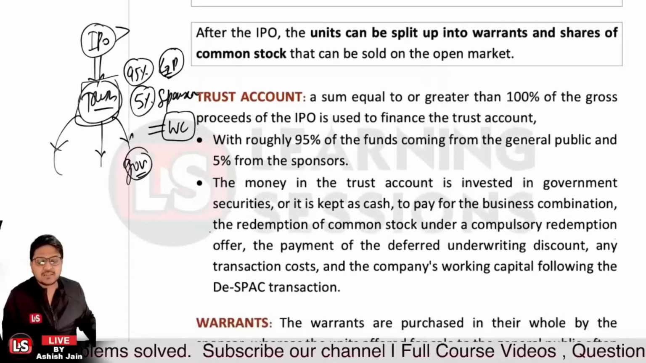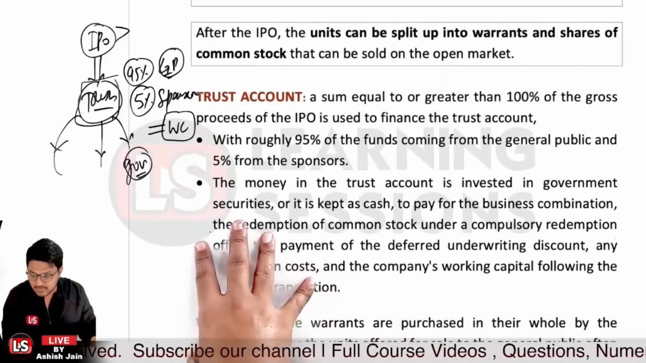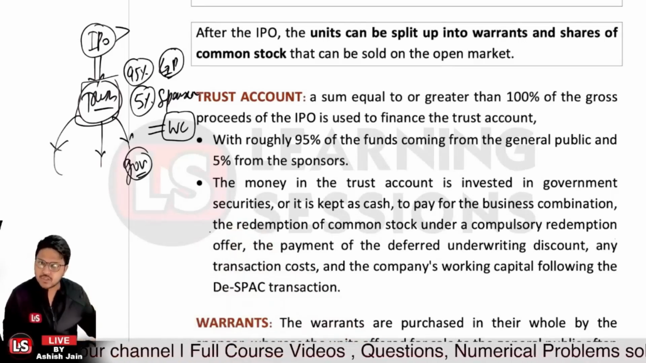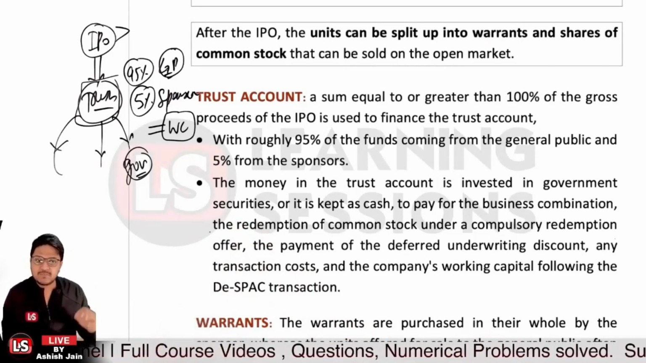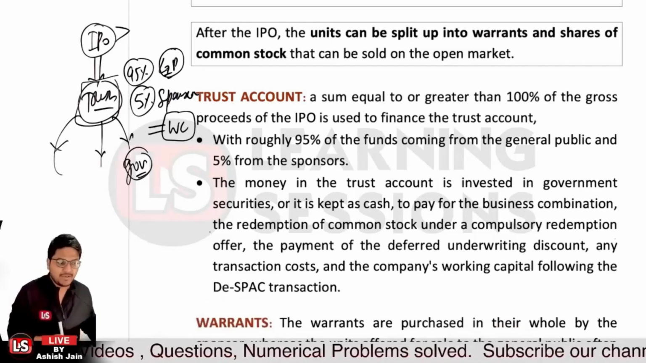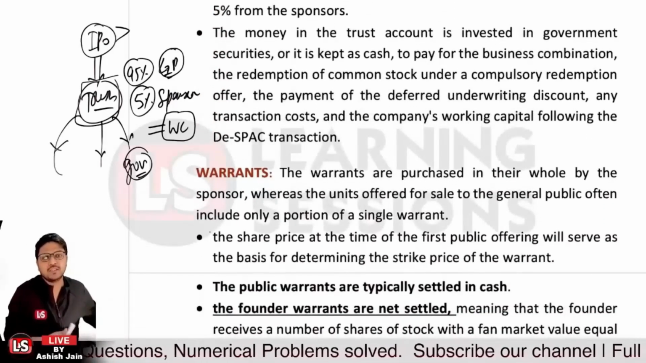And further, whatever money is lying there in the trust account, it can be used for what? It can be used for redeeming the shares of the shareholders, and further it can be used for the de-SPACing transaction, and it can be used for the working capital transactions of the SPAC company, right? Now let's have a look at the warrants over there.